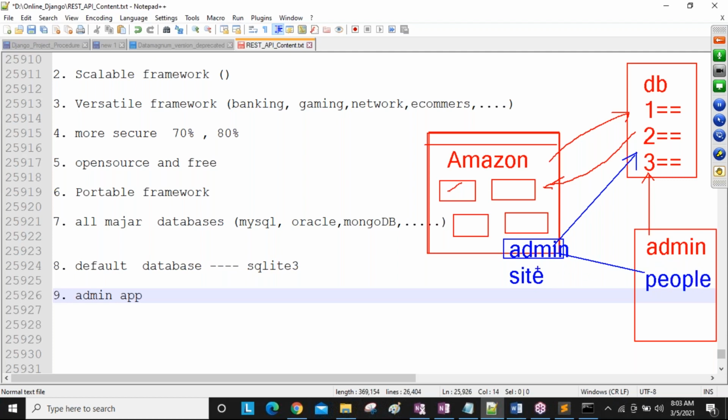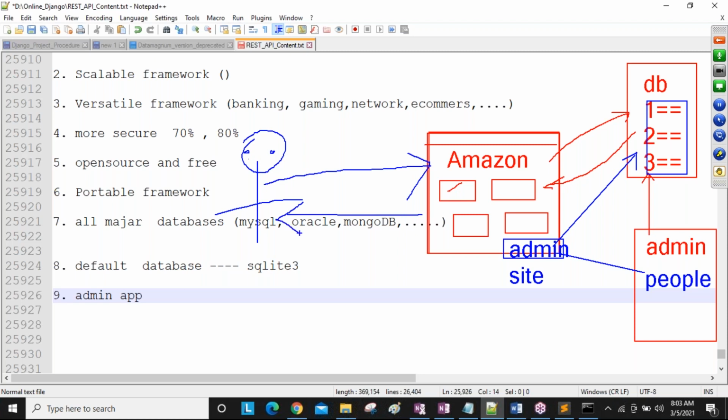So admin people, by using the admin site, interact with the database and maintain the data of our application, the information of all items. Later, a normal user, a human being, sends one request to Amazon. Then the Amazon application interacts with the database and gets the data back. This data we are seeing. If you want, you buy.